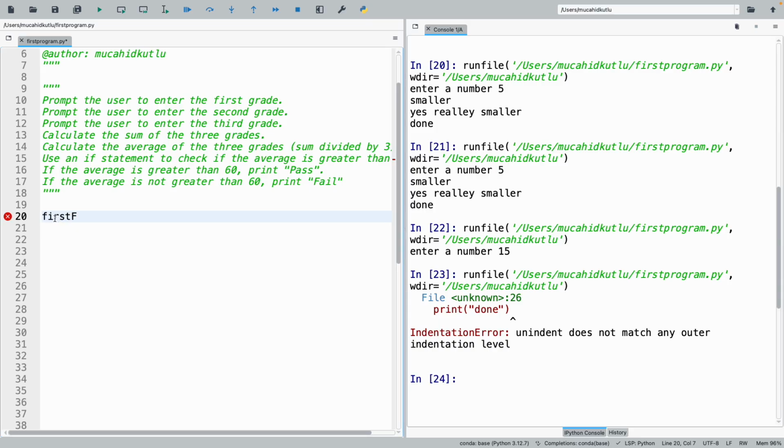First grade. Yes, so we have to define a variable named first grade, and then? Oh, I see.